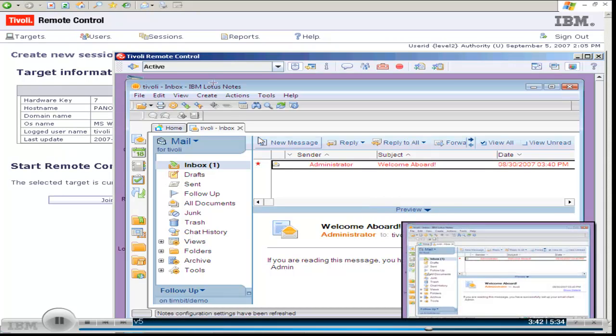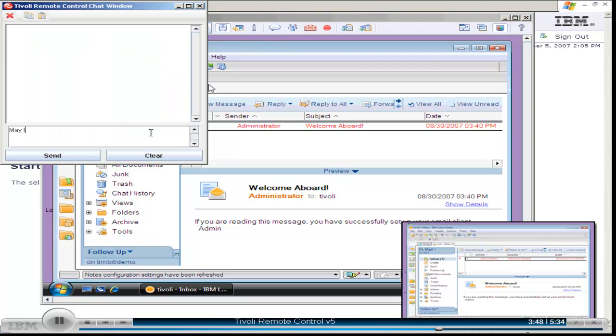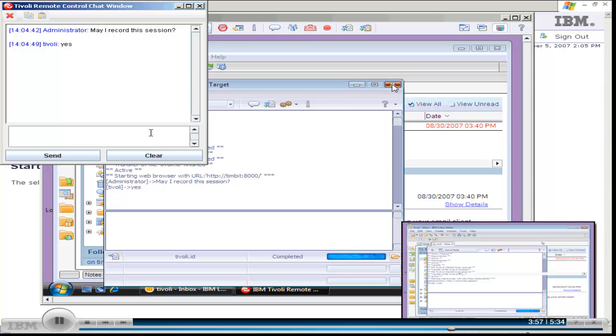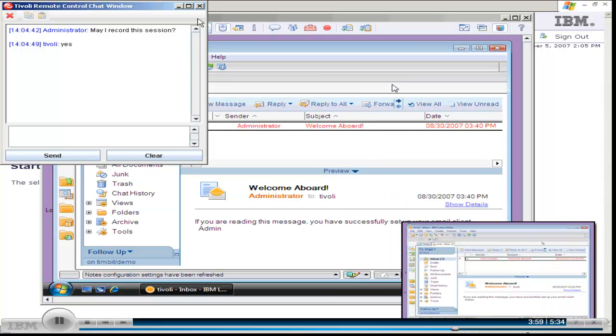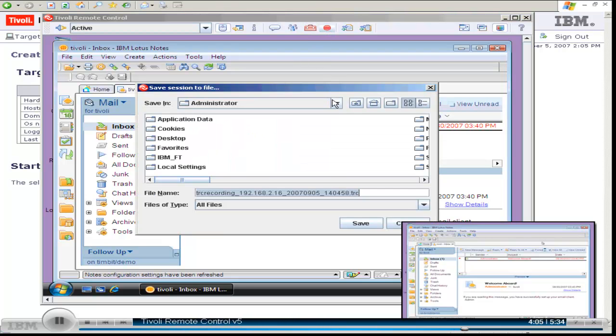We now see the Level 2 agent's desktop with an inset of the end user's desktop. The Level 2 agent uses the chat tool to communicate with the end user, and the end user responds. Next, the Level 2 agent starts recording this session so others can play it back later for training purposes.